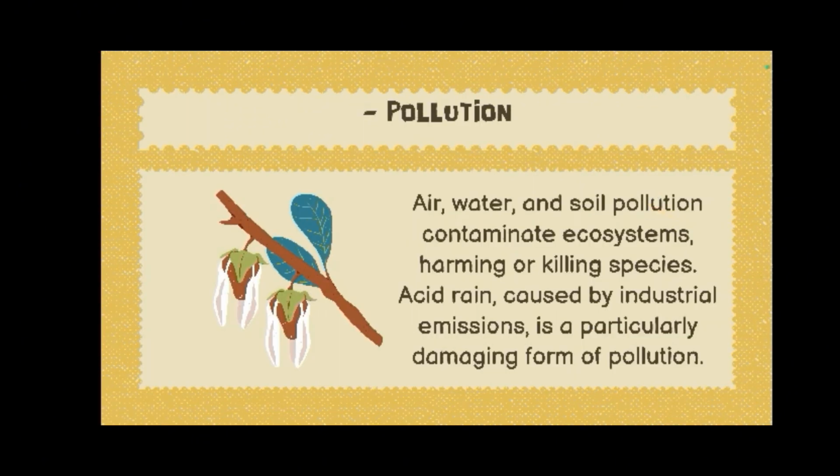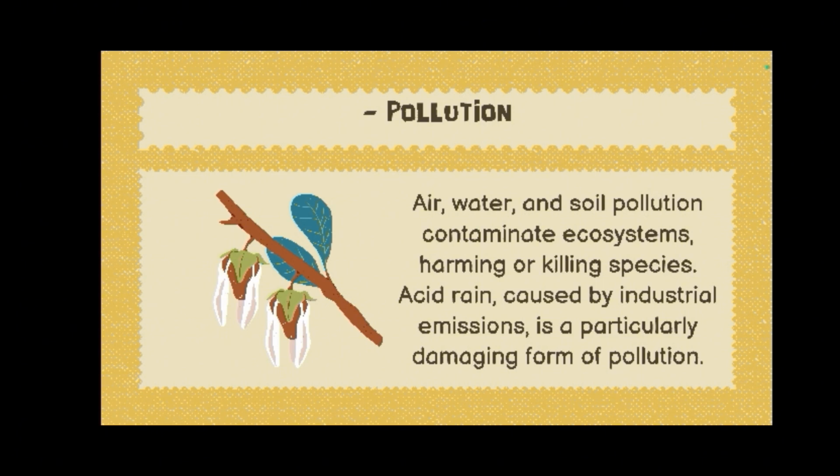So next is pollution. Air, water, and soil pollution contaminate ecosystems, harming or killing species. Acid rain caused by industrial emissions is a particularly damaging form of pollution.